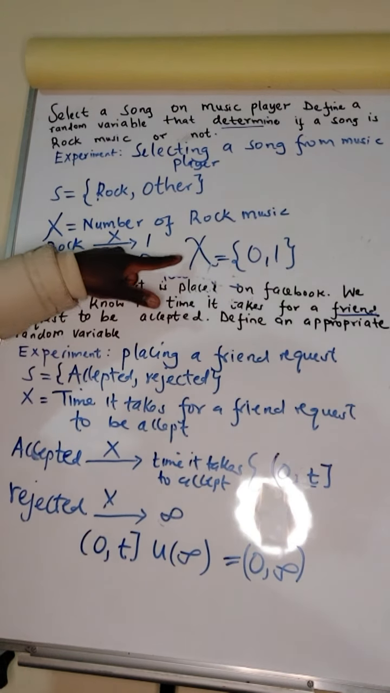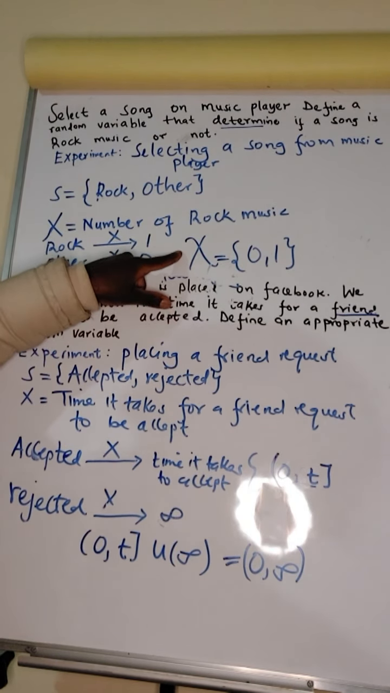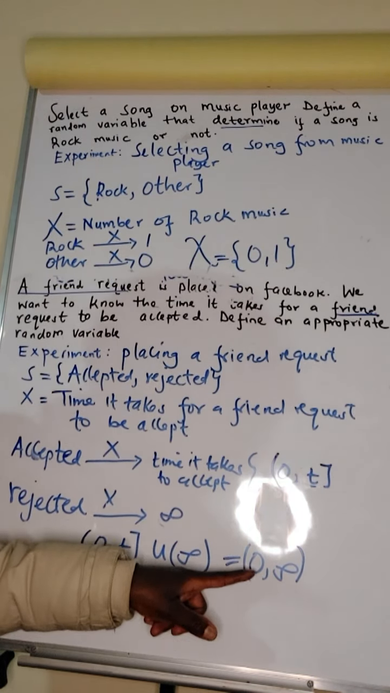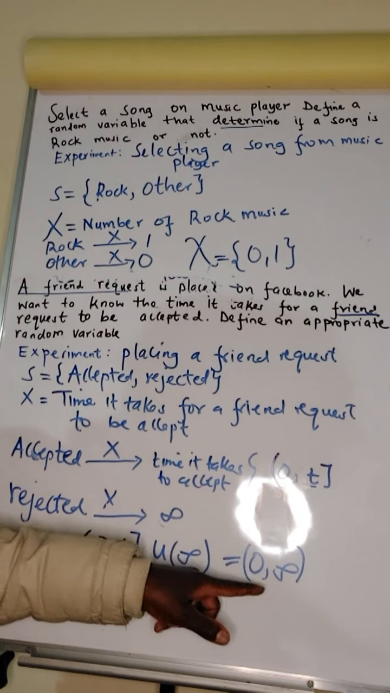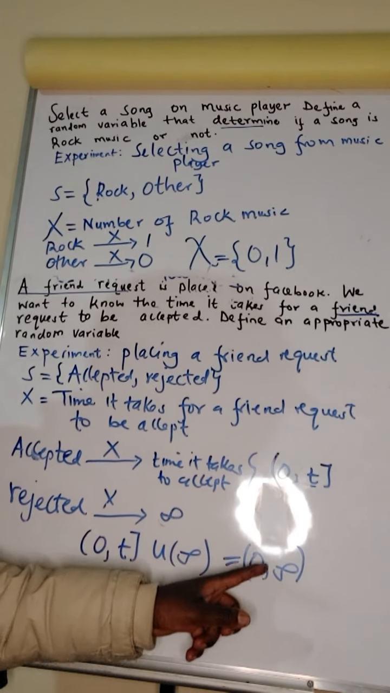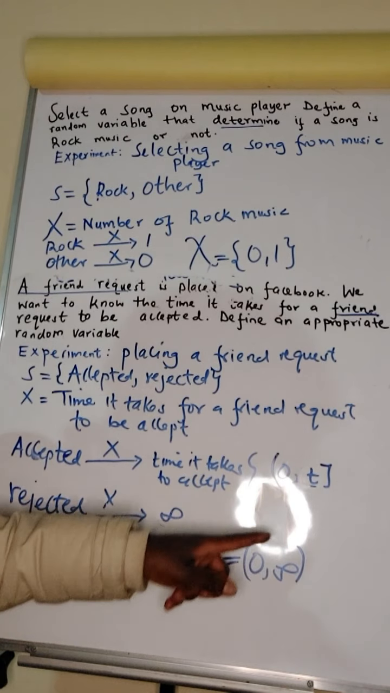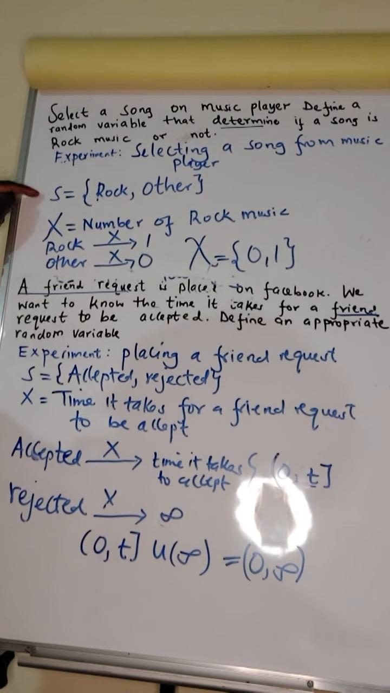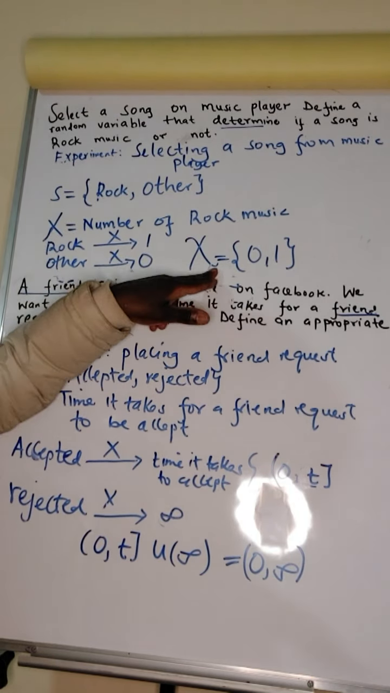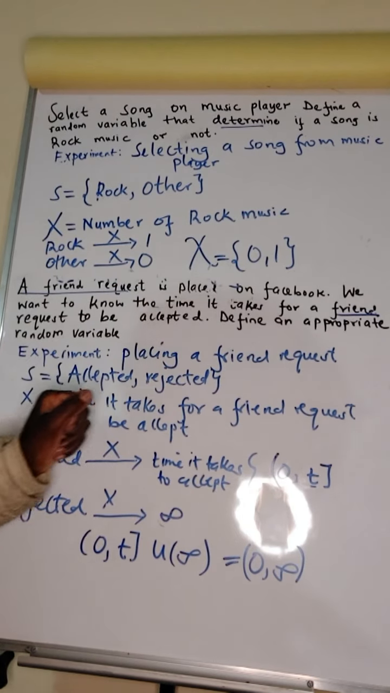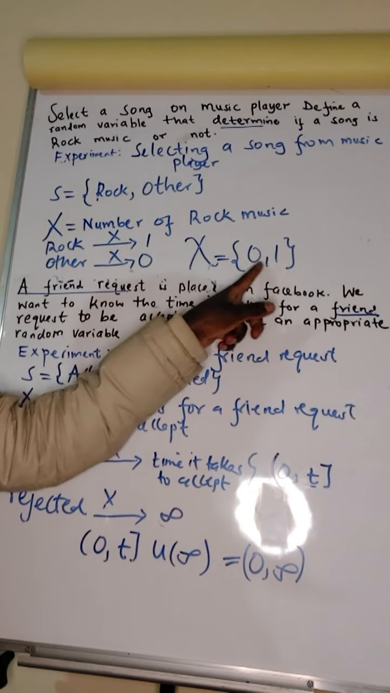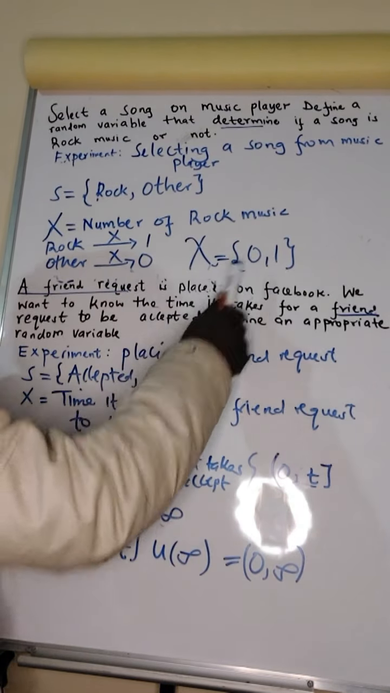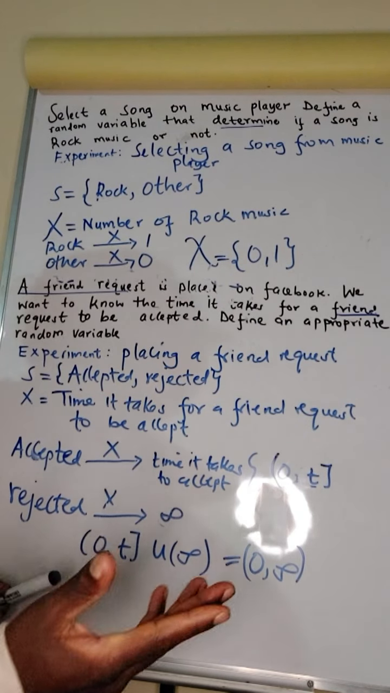So this is an example of what we call a discrete random variable. It takes discrete values. This is an example of continuous random variables. It takes continuous values, or what we call decimal values. Also, this kind of random variable here about a song is what we call an indicator random variable, because its space is only two values. This is what we call an indicator random variable, or Bernoulli random variable.